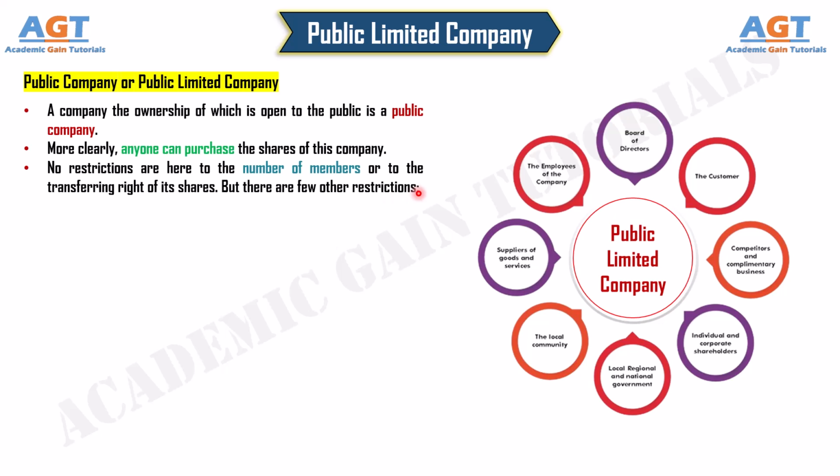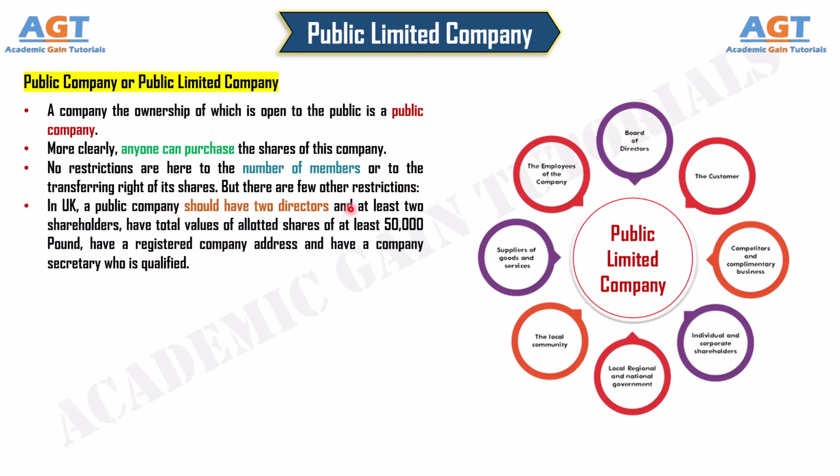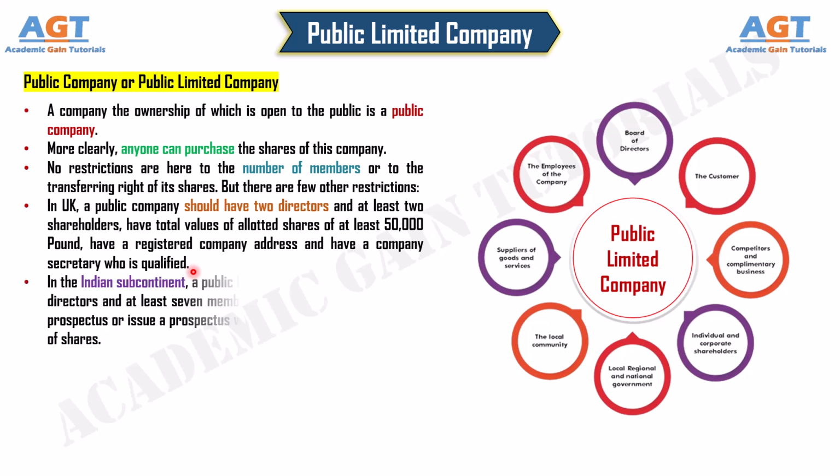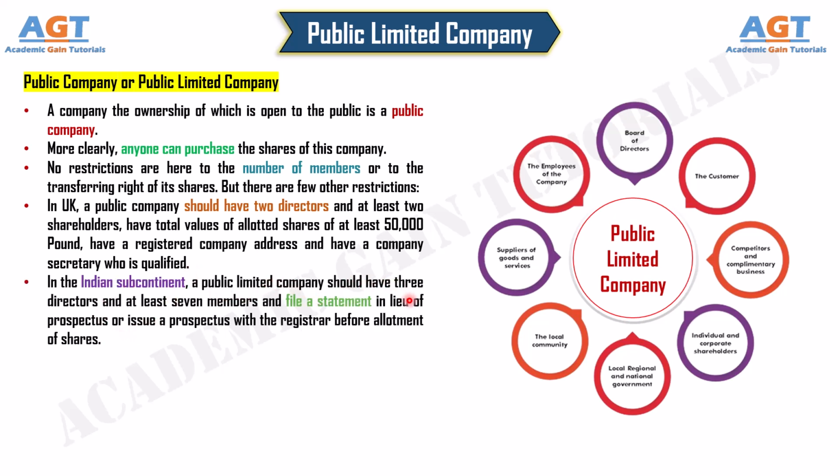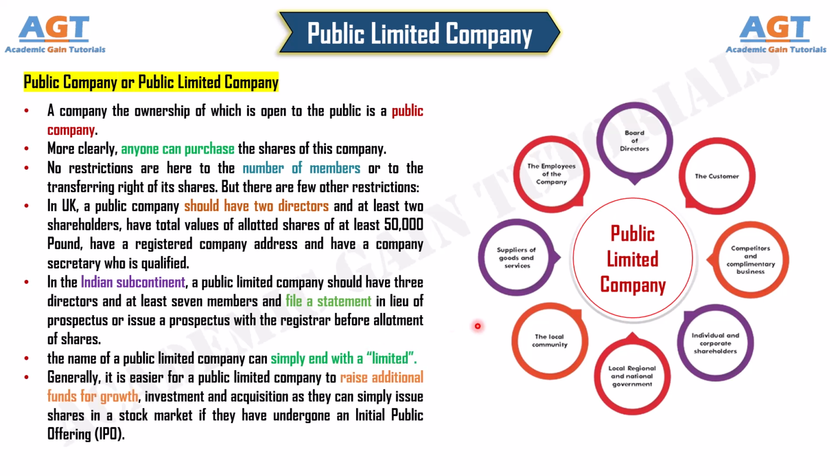In UK, a public company should have 2 directors and at least 2 shareholders, have total values of allotted shares of at least £50,000, have a registered company address, and have a company secretary who is qualified. In the Indian subcontinent, a public limited company should have 3 directors and at least 7 members and file a statement in lieu of prospectus or issue a prospectus with the registrar before allotment of shares. The name of a public limited company can simply end with limited. Generally, it is easier for a public limited company to raise additional funds for growth, investment, and acquisition as they can simply issue shares in a stock market if they have undergone an initial public offering, IPO.